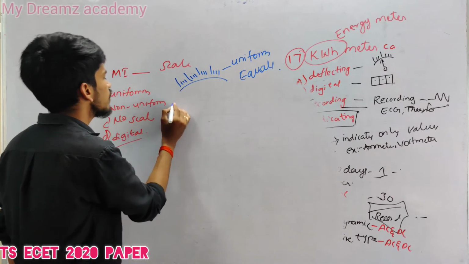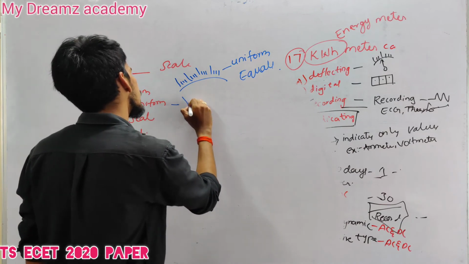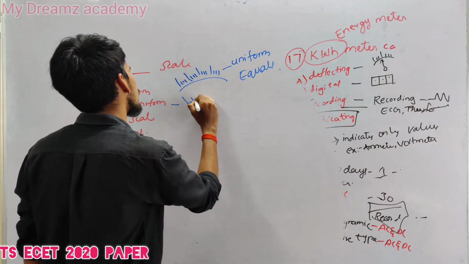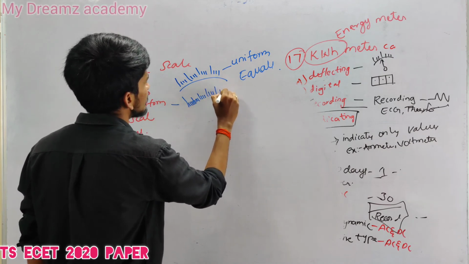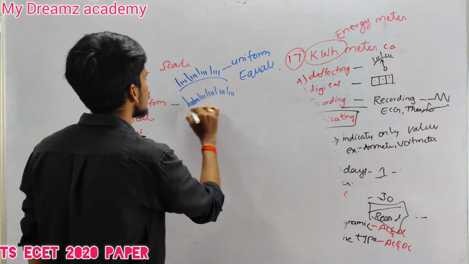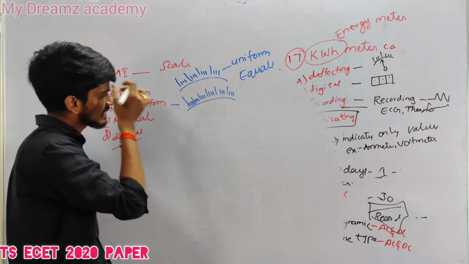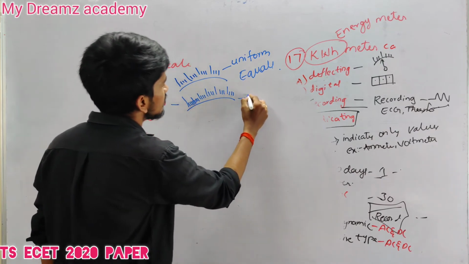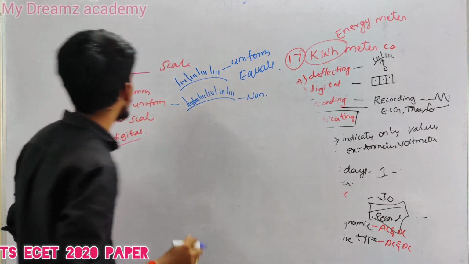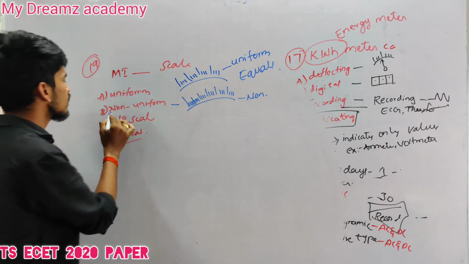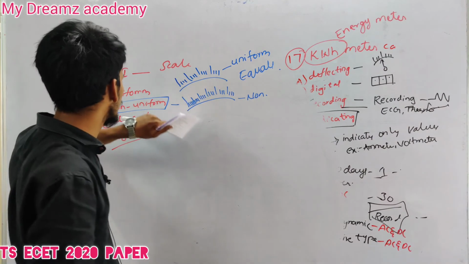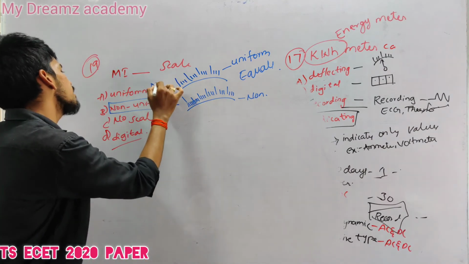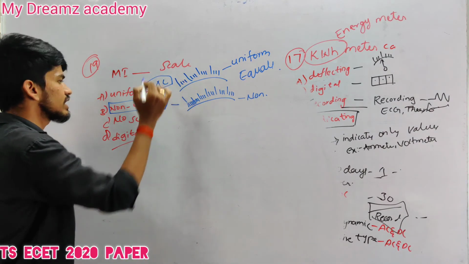Non-uniform scale: at the start it is cramped, afterwards it is uniformly divided. The design looks like this. So it is non-uniform type. The design of MI instruments will be of non-uniform scale. For MC type instruments you go for uniform scale.